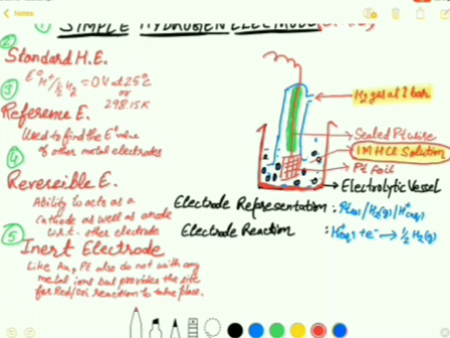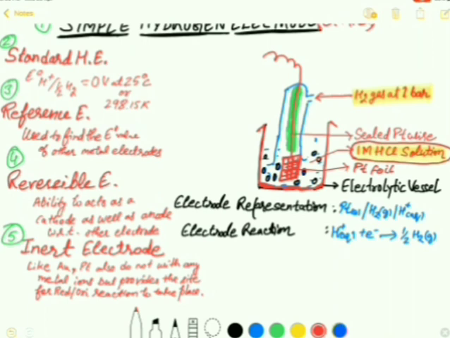The green color is showing the glass tube, and at the bottom there is a platinum foil. It contains finely divided platinum which provides the reaction site for the reacting species.